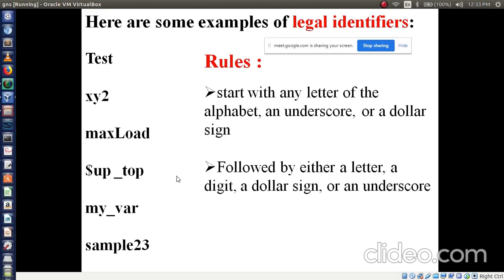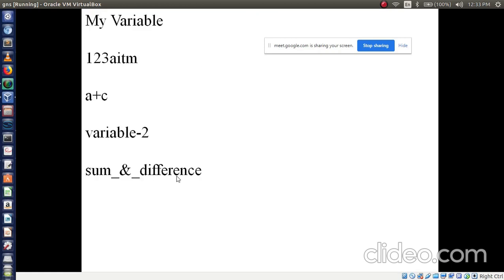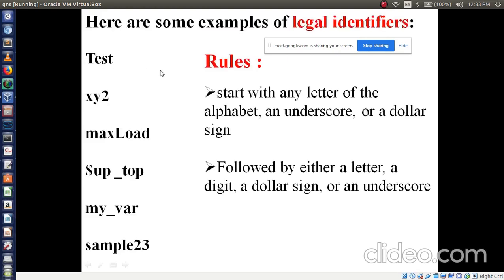Now this sample 2, 3, is it valid or invalid? Valid, because the first letter is an upper case letter followed by numbers, so it is valid. Now in this situation, yes, go ahead.